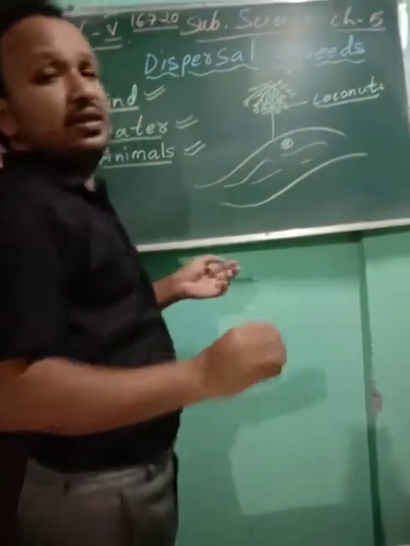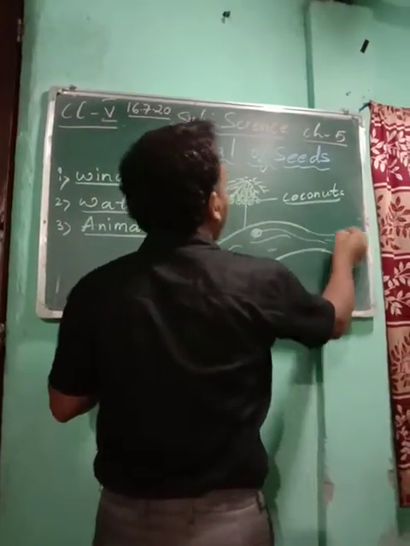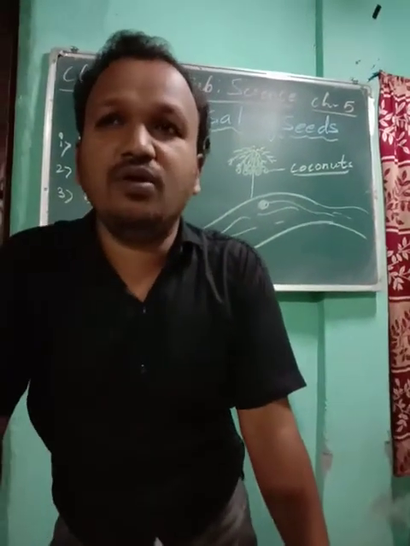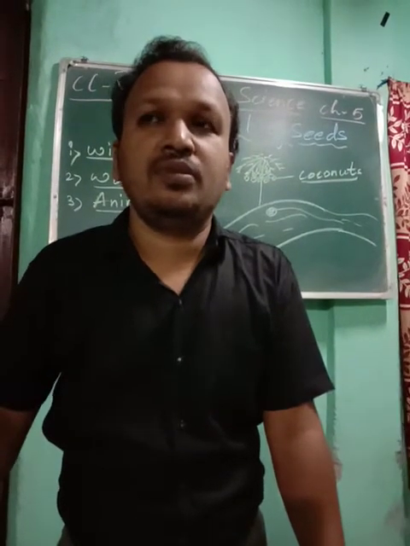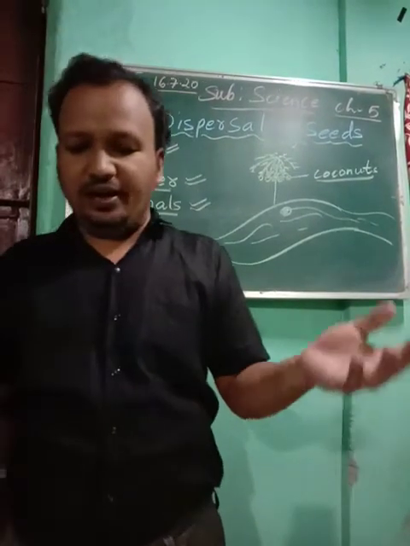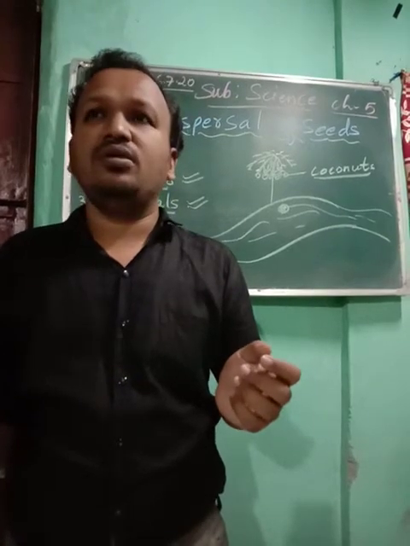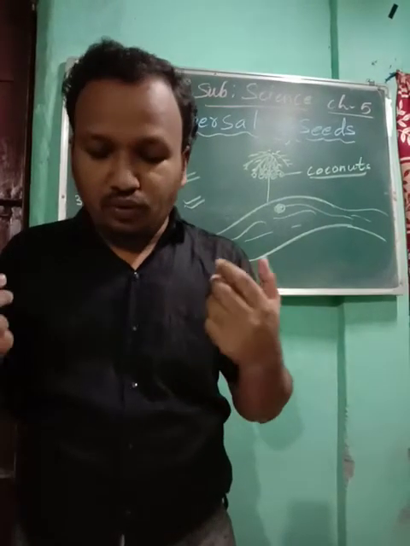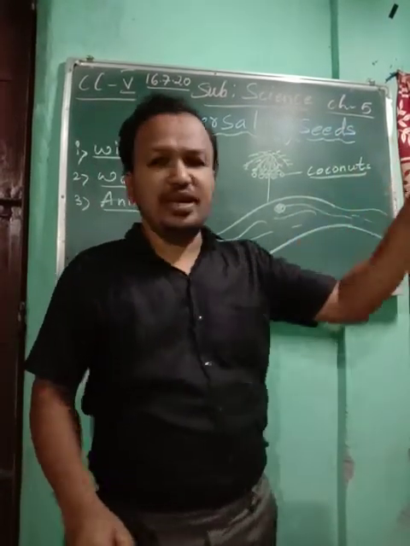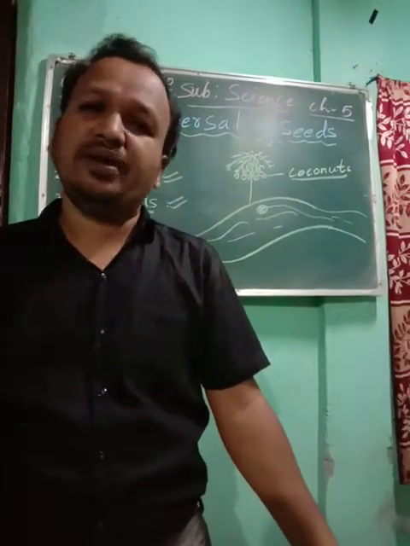And what happens? This water will carry the coconut from one place to another, and in this way the seed dispersal will take place with the help of water. So you see, the fruits of coconut have a fibrous covering. They make them lighter and help them to float on the water. So it will float, and where it gets good soil, in that particular place it will grow as a baby plant.